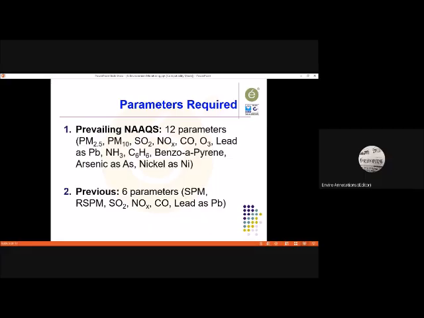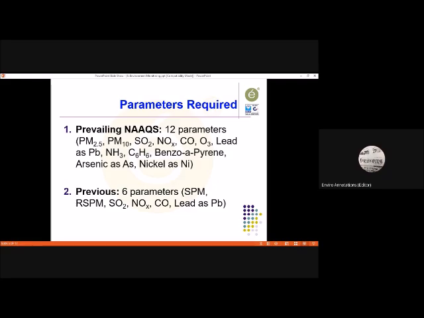And those 12 parameters are sulfur dioxide, oxides of nitrogen, carbon monoxide, ozone, particulate matters 2.5, particulate matters 10, lead, ammonia, benzene, benzo(a)pyrene, arsenic, and nickel. So these are the parameters. Predominantly, it is required as per the National Ambient Air Quality Standards. Now let us say, how should we interpret?